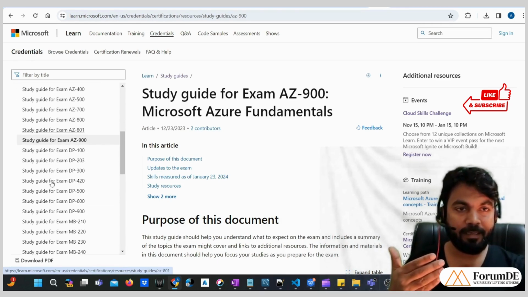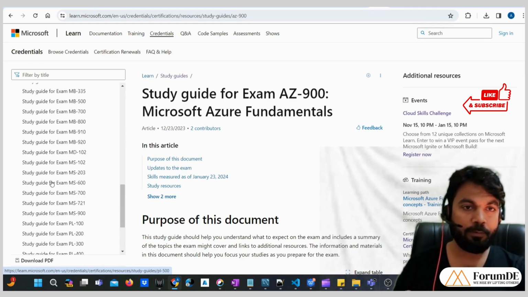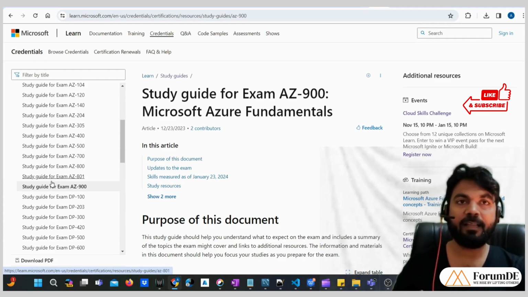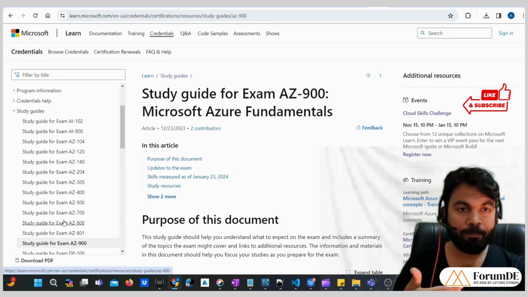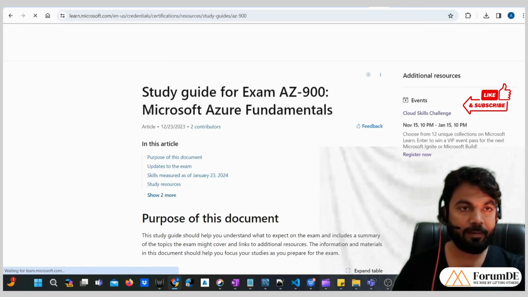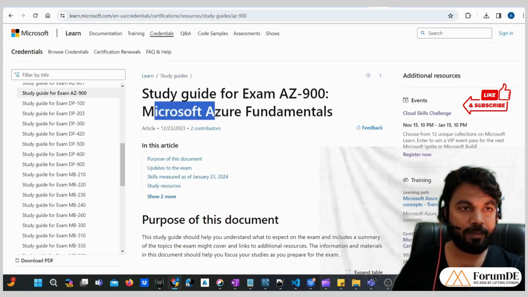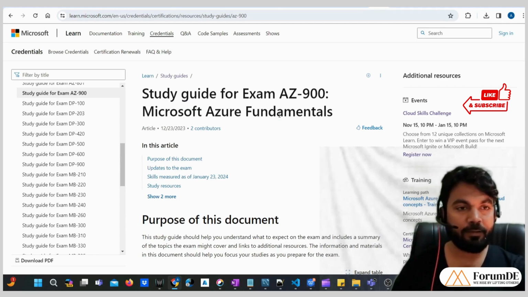If you are interested in any of the certifications, you can go through the study guide of that particular certification. Suppose I want to do the AZ-900 certification, I will just click here, and AZ-900 is for Microsoft Azure Fundamentals. This examination is for Microsoft Azure Fundamentals.